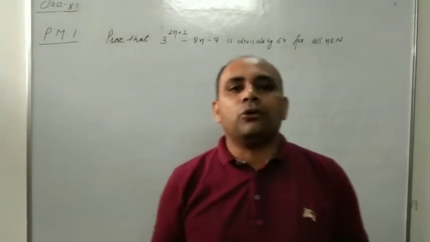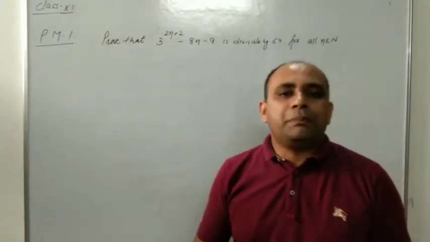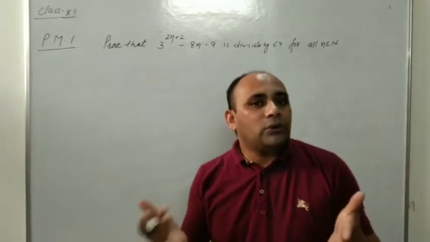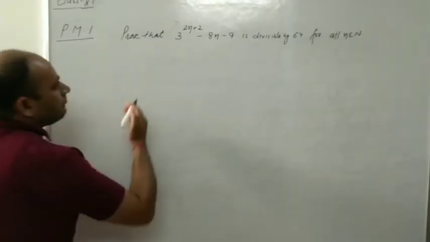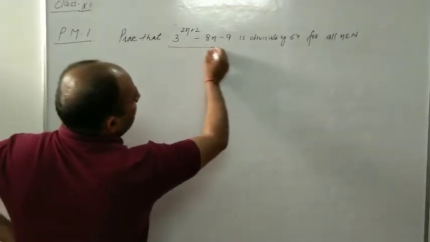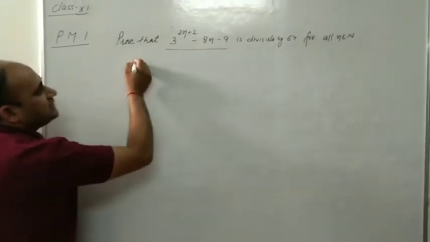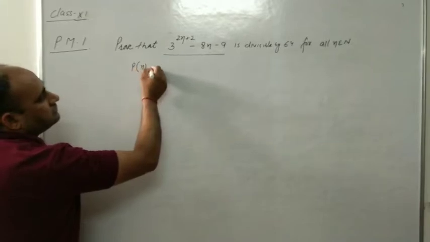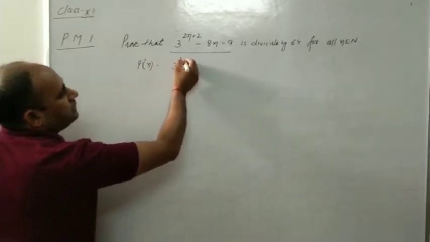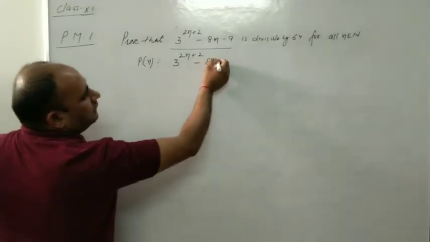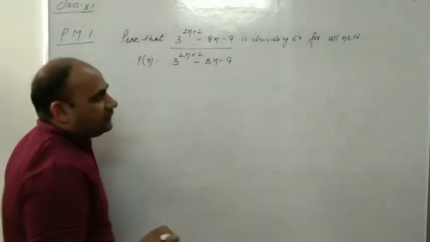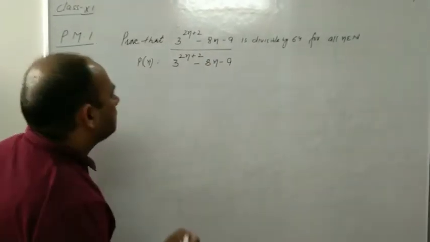First of all, we write the given statement as Pn. So our Pn is 3 raised to the power 2n plus 2 minus 8n minus 9.